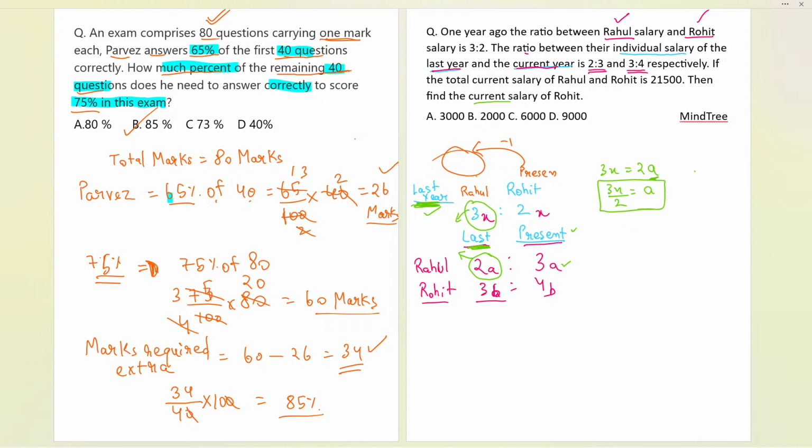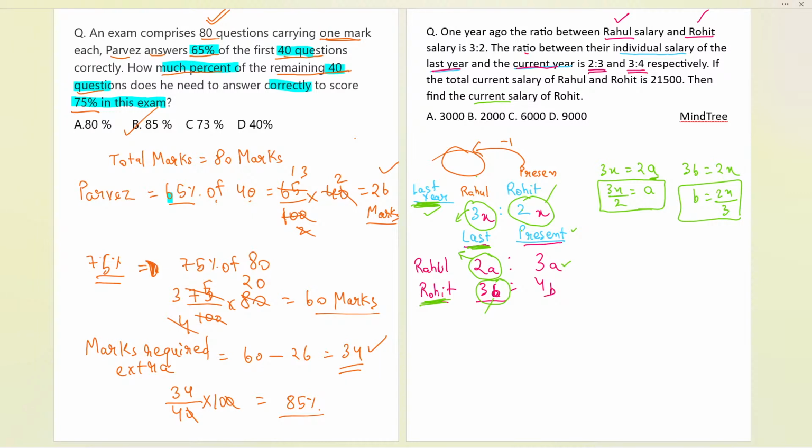Further, let us talk about the next part over here. We have the 3b. Now 3b we can relate with Rohit's salary, because we are talking about Rohit now. That is the last salary, 3b and 2x, these also we can compare. So now 3b equals 2x. Let us solve for b, it is 2x by 3. Now we have got the a and b values.